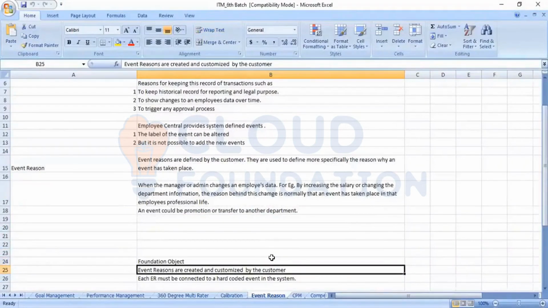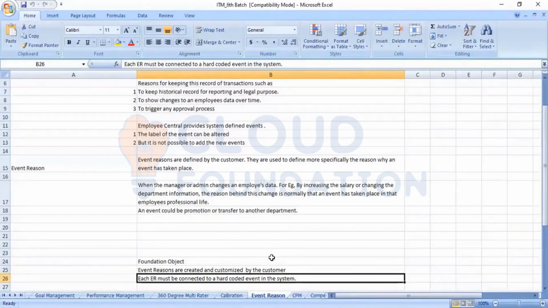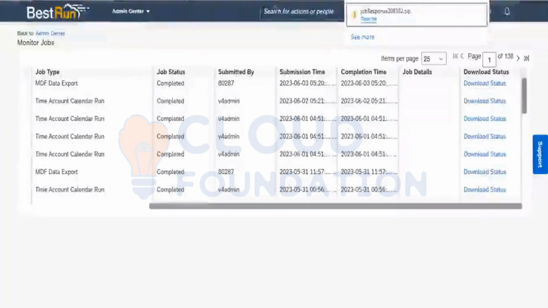Event reasons are created and customizable by the customer, by the partner consultants, or by the admins. Event reason must be connected to a hardcore event in the system. For creating the event, what we need to do is go to the manage of the pick structure.